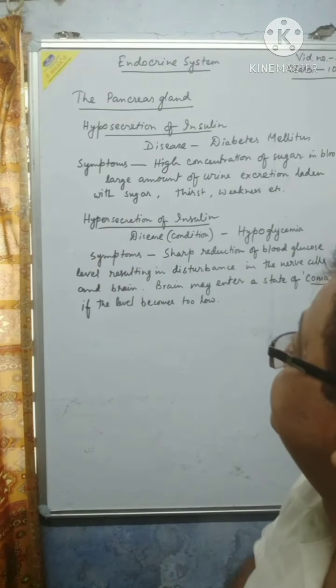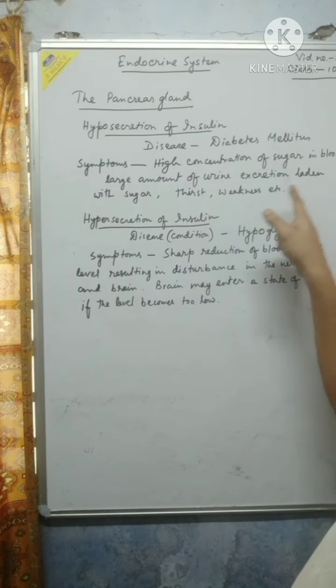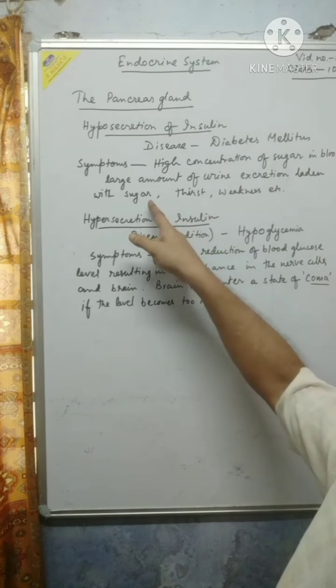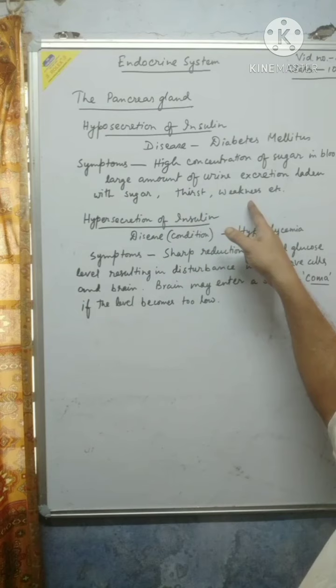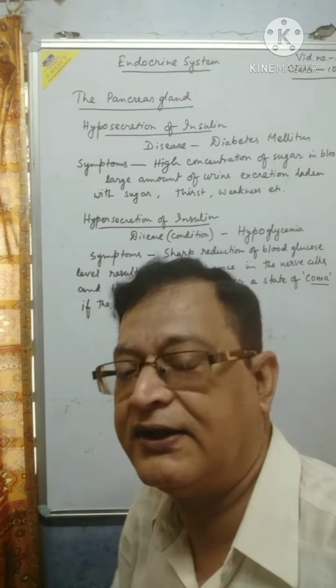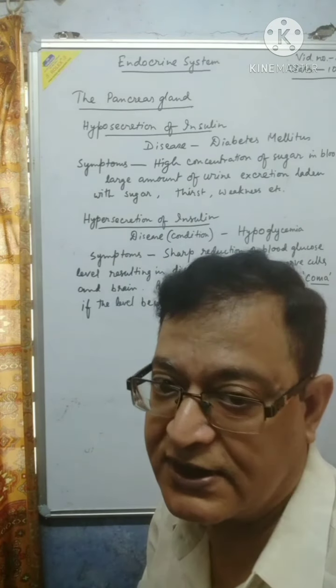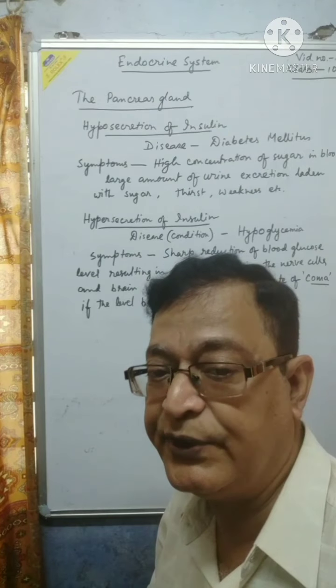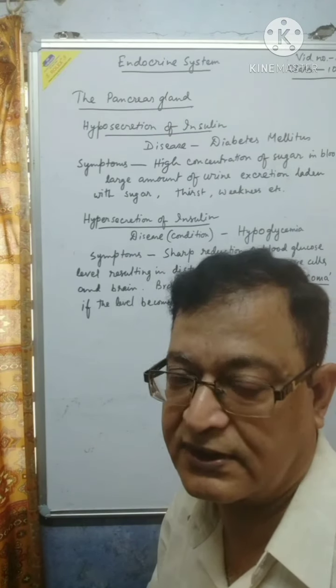Excretion loaded with sugar, thirst, weakness, etc. Glycosuria is the condition that occurs. Glycosuria means urine containing sugar, that means glucose.